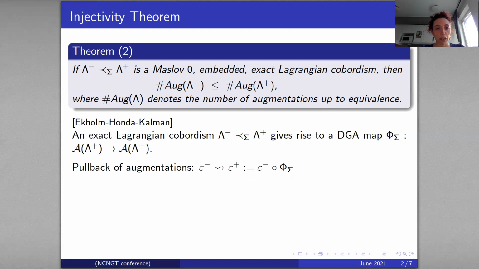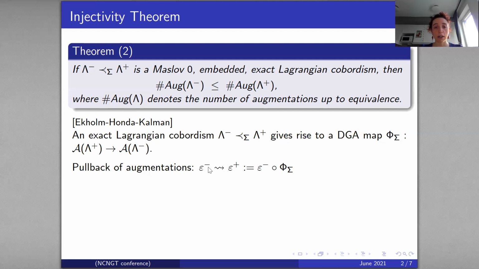So remember first that if I have an exact Lagrangian cobordism from lambda minus to lambda plus, it gives rise to a DGA map from the Chekhanov-Eliashberg algebra of lambda plus to the Chekhanov-Eliashberg algebra of lambda minus. And via such a DGA map, we can pull back augmentations of the negative end to augmentations of the positive end.